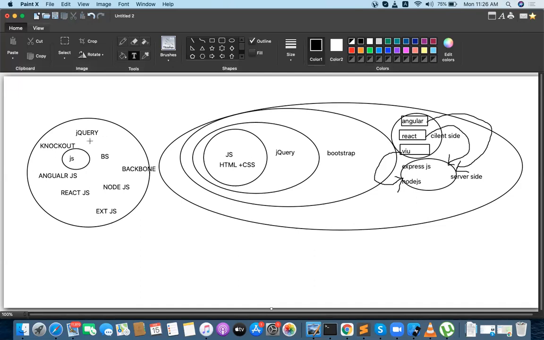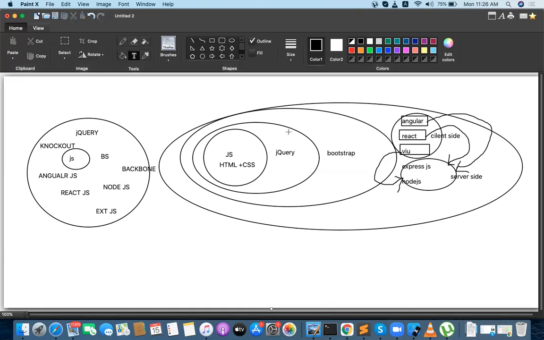Based on the project requirement, we can do a lot of things. Got my point, right? That's the reason we take a lot of classes on JavaScript, and I am going to explain JavaScript very clearly. After that, libraries are very simple. I'm going to give you a clear picture of each and every library, how to integrate it, how to utilize it, how to work with it, and how to implement projects. One by one we will see.